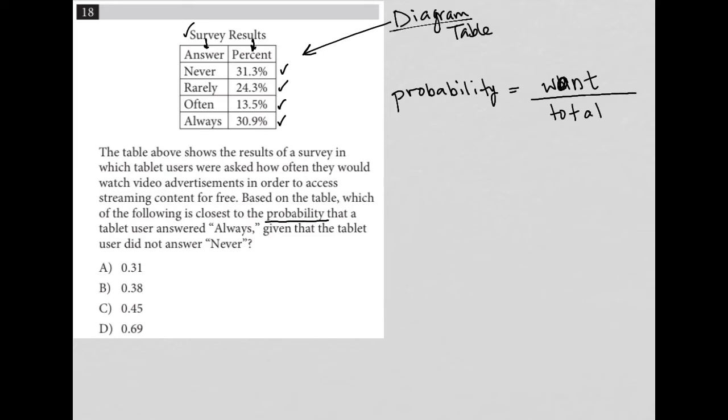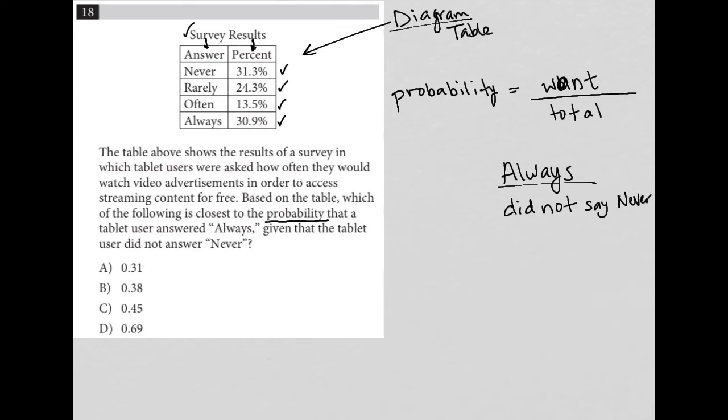So let's keep reading to figure out what do we want and what are we choosing from? What's the total value that we're choosing from? So probability that a tablet user answered always, so we want always, so that will be in our numerator. Given that the tablet user did not answer never. Okay, so our denominator is a weird one. It's did not say never.